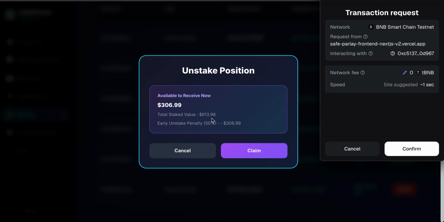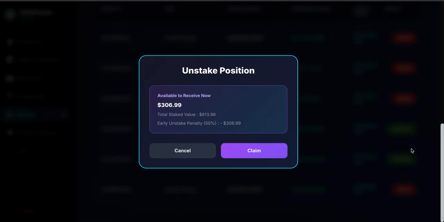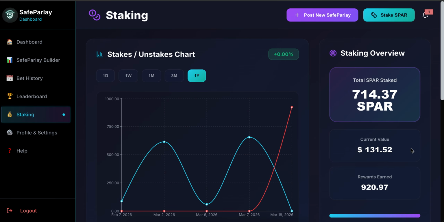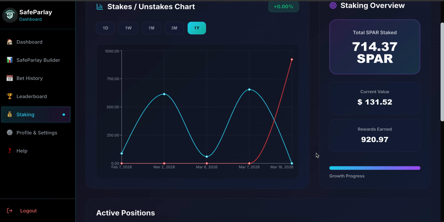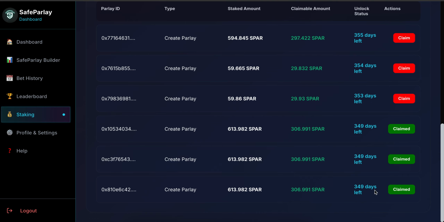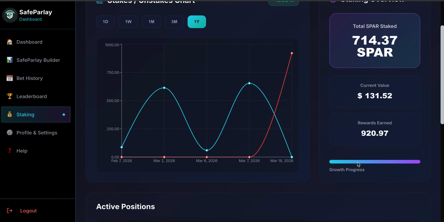So she has $613.98 staked here. If she unstakes it, she'll get $306.99 back. Once we do this, we should see that number increase plus $306.99, and her active positions should go from 4 to 3. And one fix we're doing now is a confirmation message. We're doing some maintenance in the background right now, so it's not there, but it would show your SPAR token has been unstaked. What we see here is now it says it has been claimed. You can also see the value went up the exact same amount of money she got back.